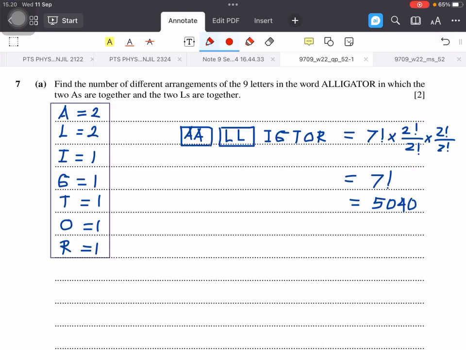And also for the 2 L's, 2 factorial divided by 2 factorial. So actually the number of arrangements is only 7 factorial. The number of arrangements under this condition is 5040.